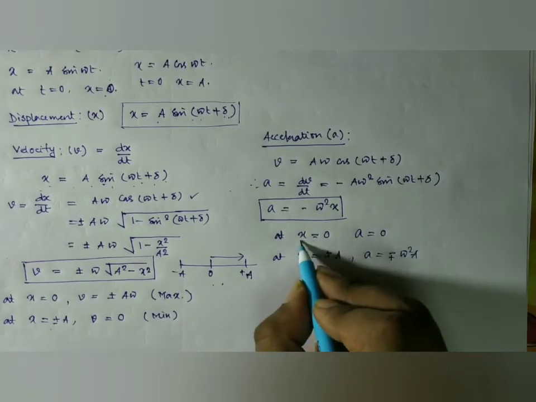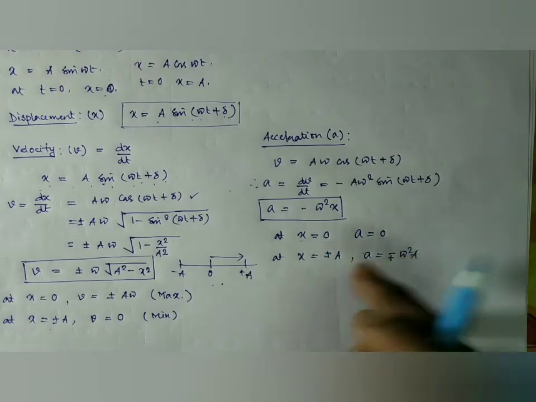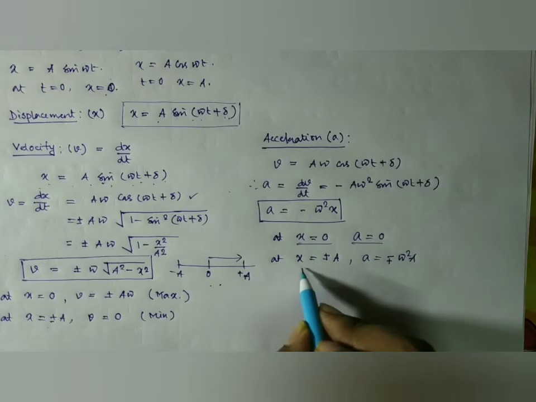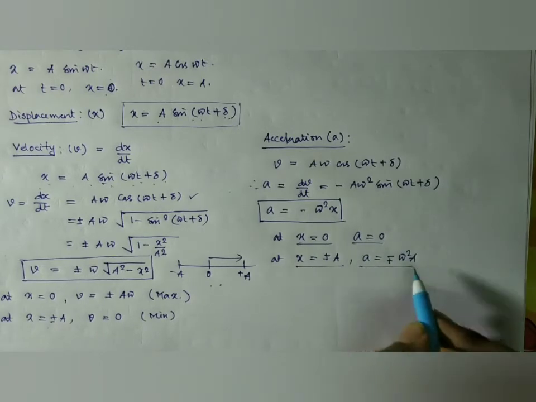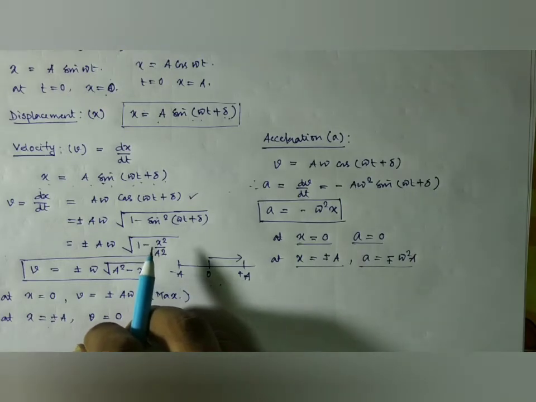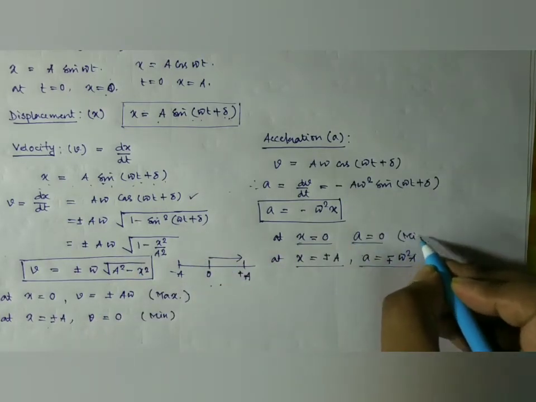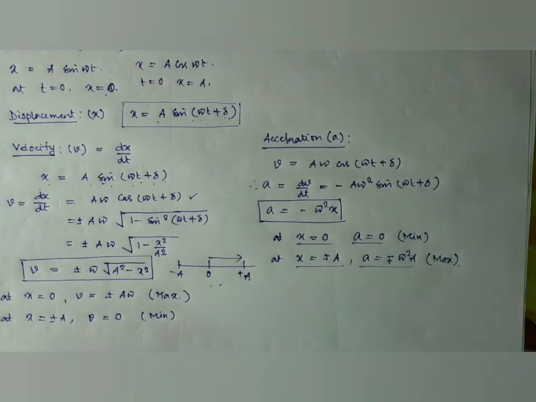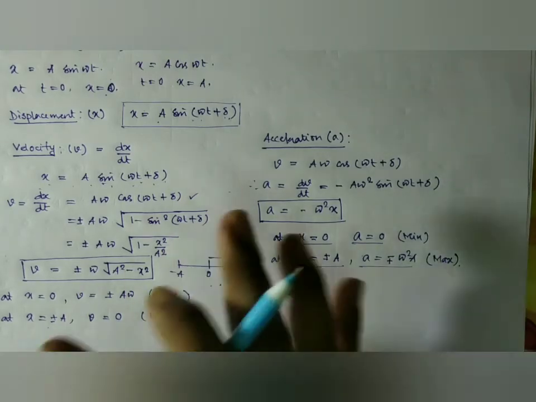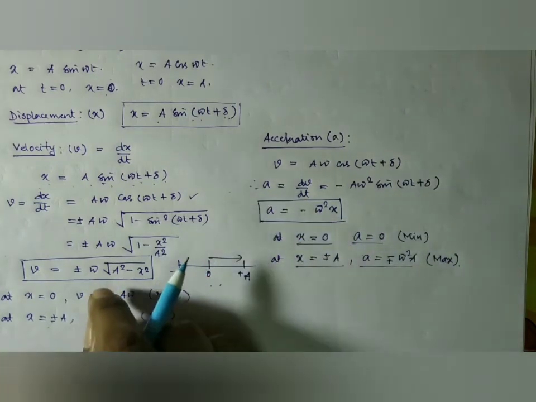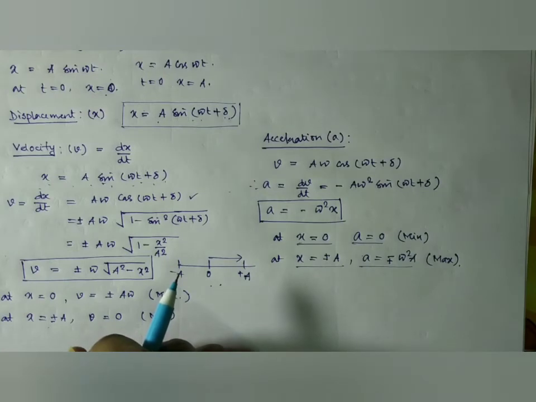So again that is the opposite case of velocity, where at x equal to 0, at the equilibrium, the acceleration is 0, and at the maxima of motion, that is, at the terminal points, the acceleration becomes maximum. So this is the minimum of acceleration, this gives the maximum of acceleration. So these are the expressions of acceleration, velocity and displacement of a body executing simple harmonic motion.